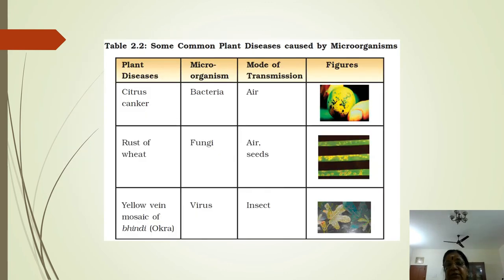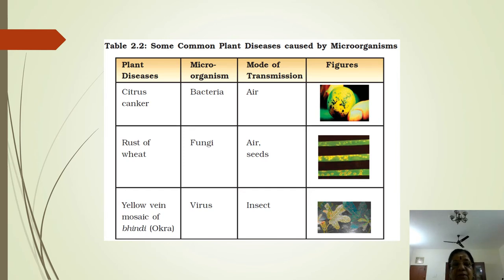Okay. Now here, this is our book example. Some common plant diseases caused by microbes: citrus canker. It is a bacterial disease, Xanthomonas citri, and it is an airborne disease. On the lemon fruit, brown dots appear. That is the citrus canker.